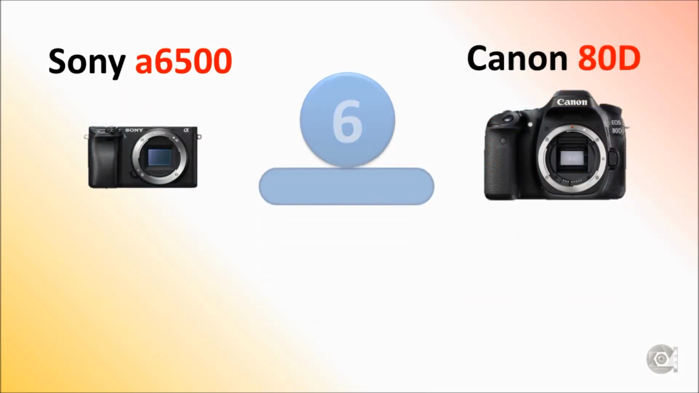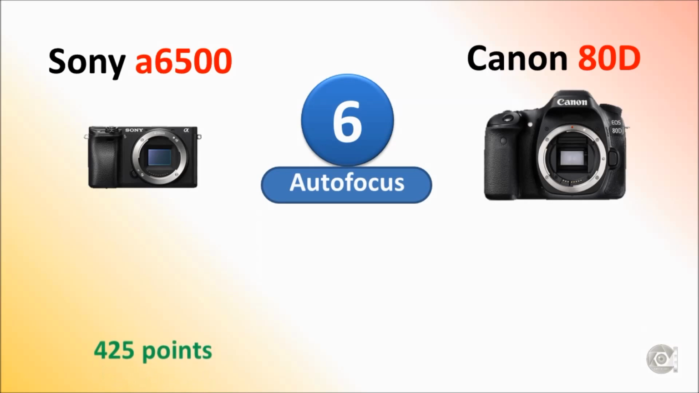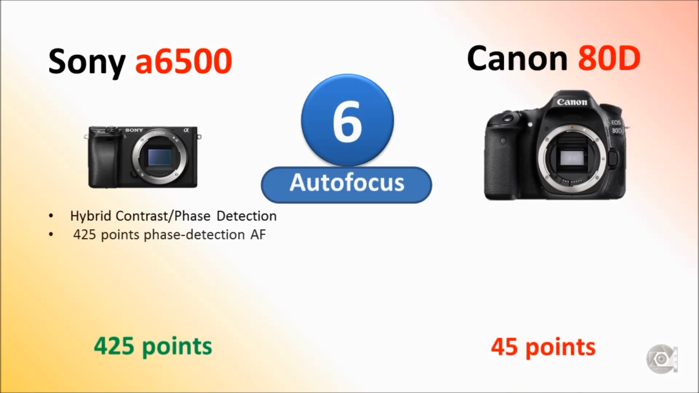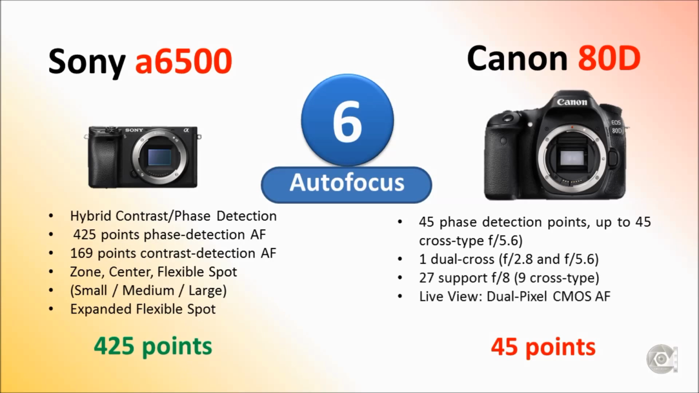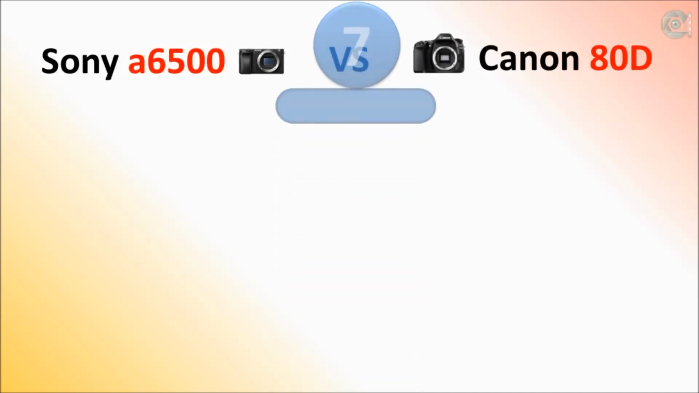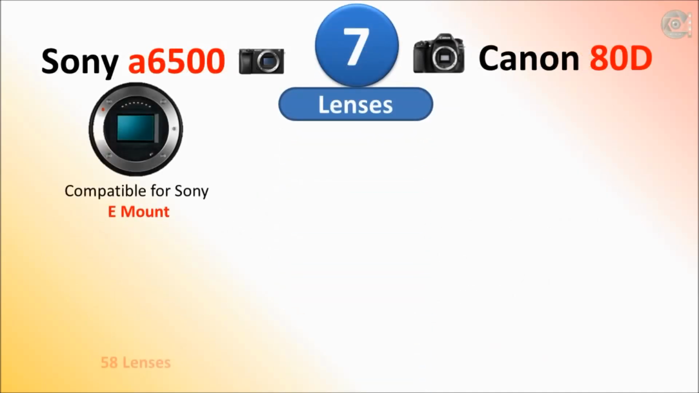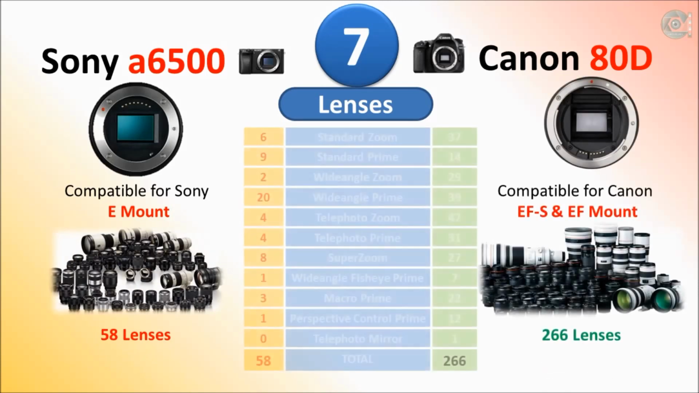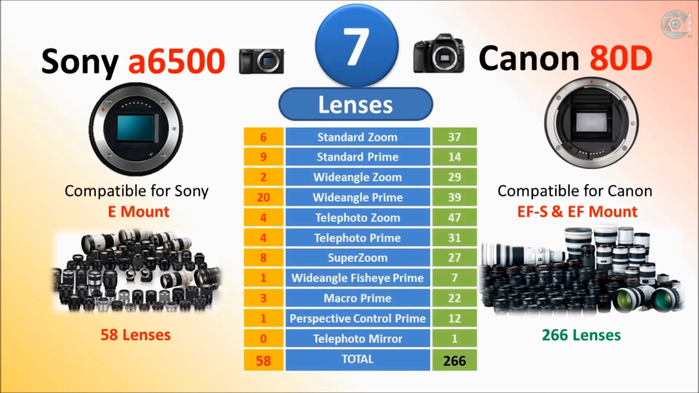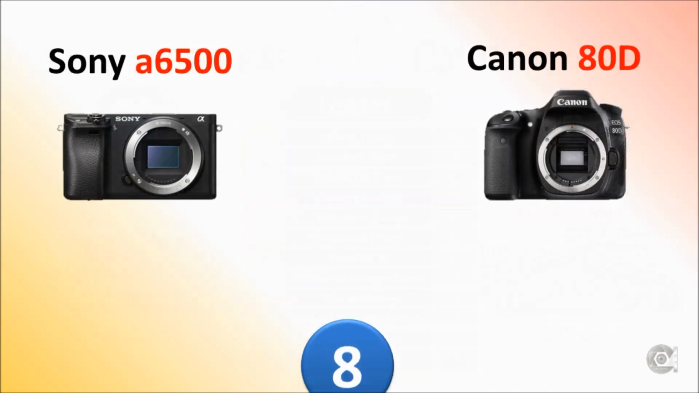Number 6. Autofocus. Sony a6500 has a world record with its autofocus response time of 0.05 second. Canon 80D has only 45 points. Number 7. Lenses. Sony is better in autofocus but Canon is better in lenses, with 266 compatible lenses for Canon 80D, whereas Sony has only 58.